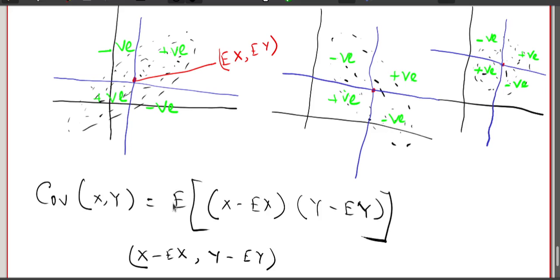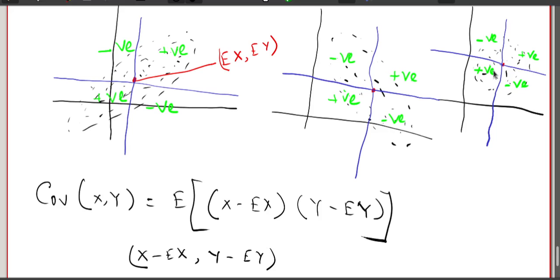Now, what is this expectation? This expectation is nothing but the average of the product, right? So if you have a lot of positive signs and fewer negative signs, it is more likely that the average is also positive. So if you have the data oriented in this manner, the sign of the covariance will be positive. But if you have data of this manner, the sign of the covariance will be negative. And in this case, the value of the covariance will be very close to zero. The sign could be positive or negative, but the value will be close to zero.